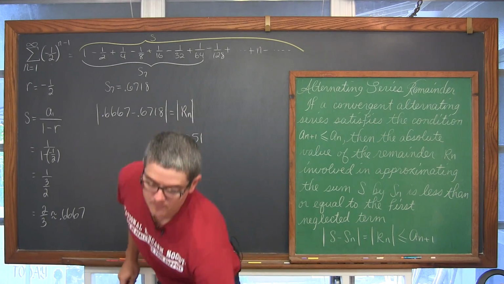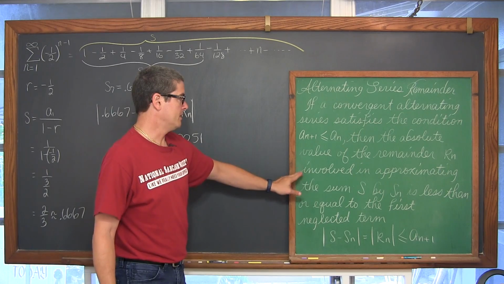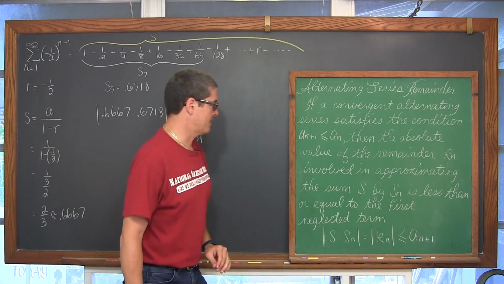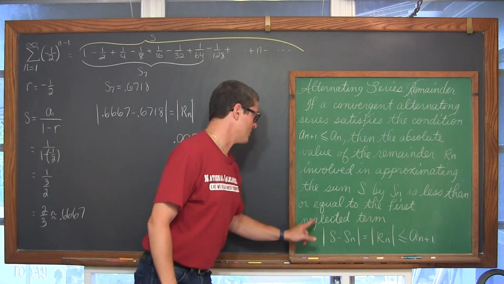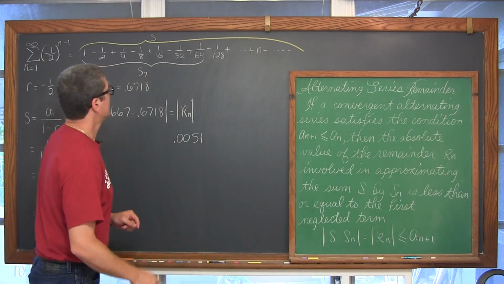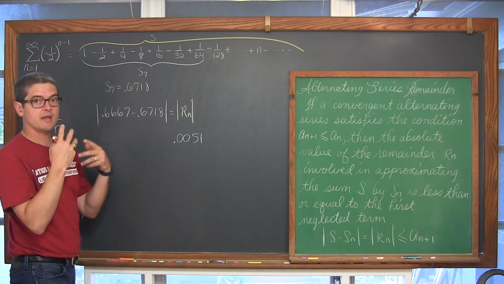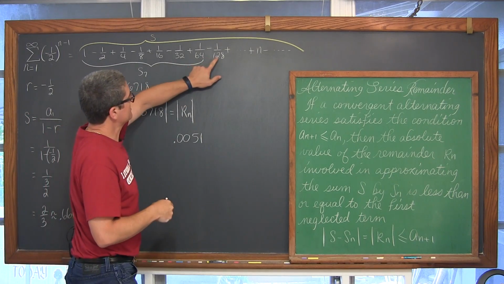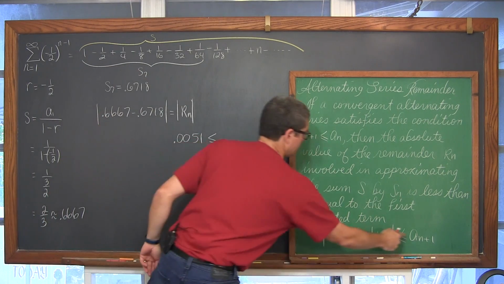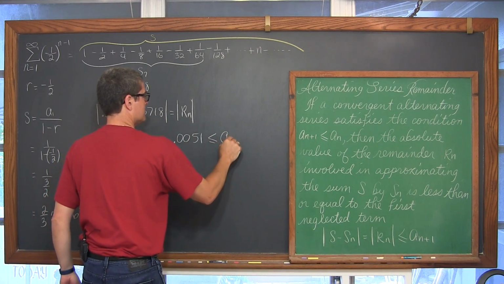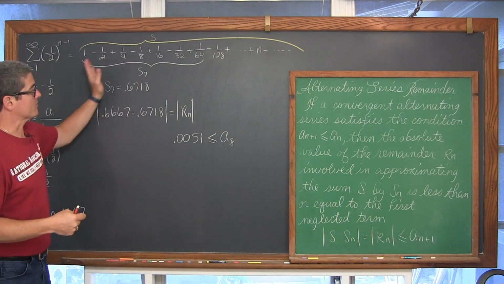0.0051. Now, this says that the absolute value of the remainder involved in approximating the infinite sum S, or the series, by S sub n, the partial sum, is less than or equal to the first neglected term. Well, our first neglected term, separating the alternating sign from the a sub n terms, is a sub 8. Now, why am I picking a sub 8? Because we've looked at a partial sum of 7 terms. So we've already worked through the first 7.